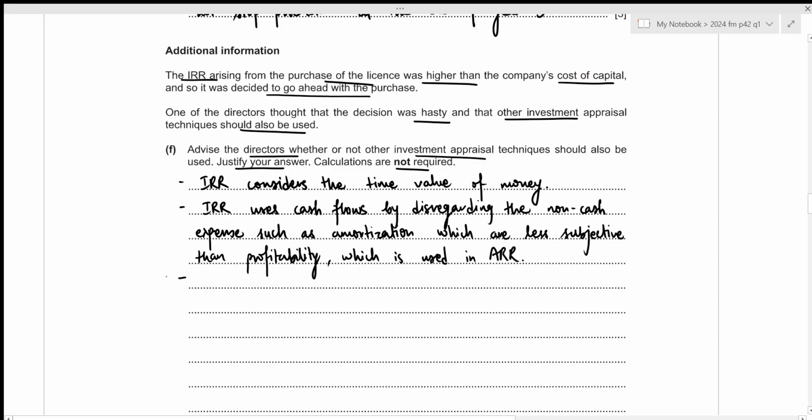The next thing we can say is that IRR considers all the cash flows of the project, unlike payback period. Payback period does not consider the entire duration of the project. So IRR considers all the cash flows of the project unlike payback period.